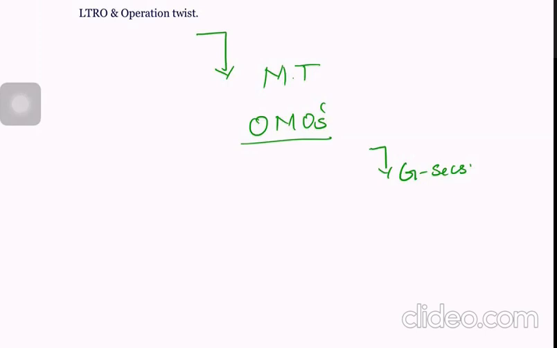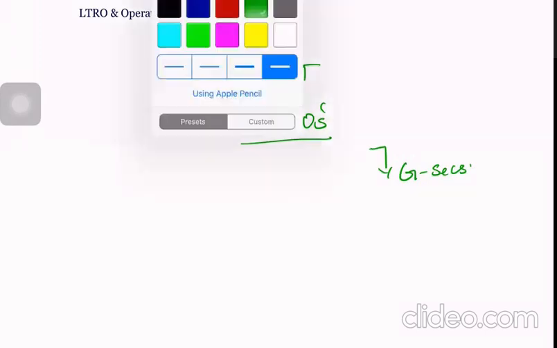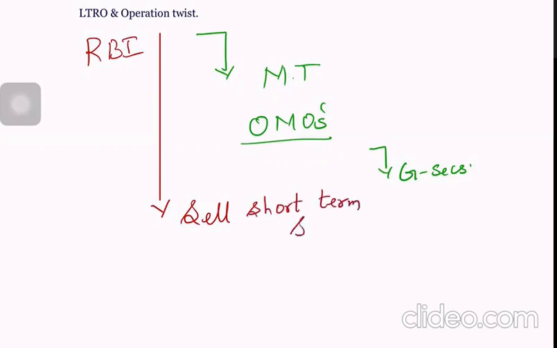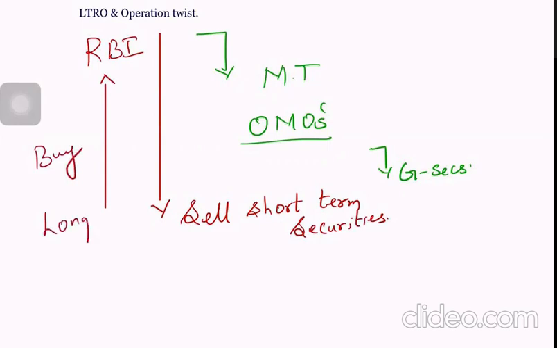But in this case of operation twist, what RBI tries to do is RBI is going to sell short-term securities, and RBI is going to buy long-term securities.